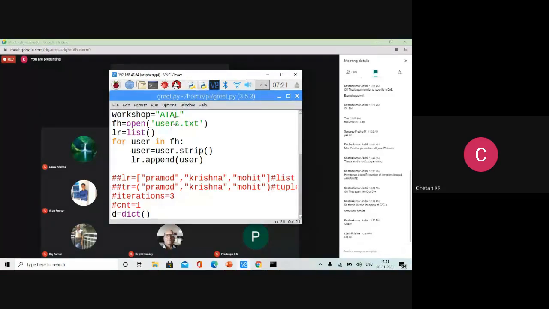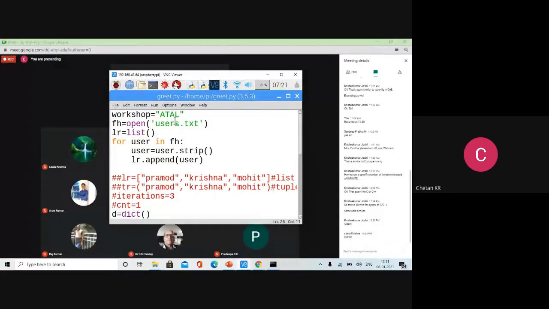Okay, everything was going fine. Later I thought that it was not a scalable solution. Why? Because the users I have to add in the program itself. So I separated it out. I maintained a separate file where I am adding the users. Now my program is reading from the file rather than from the program directly.